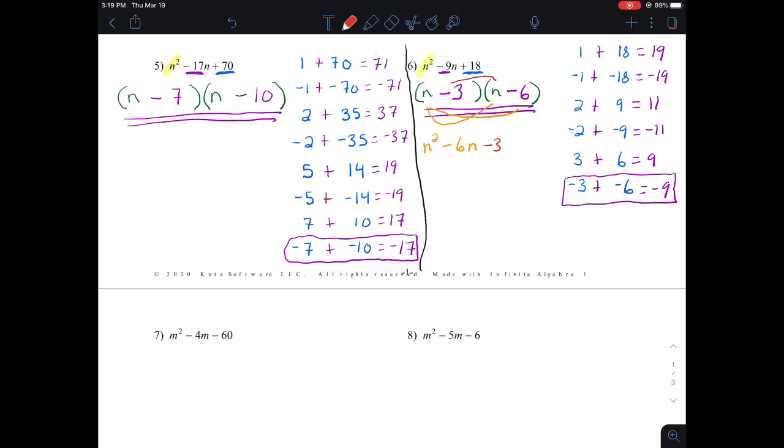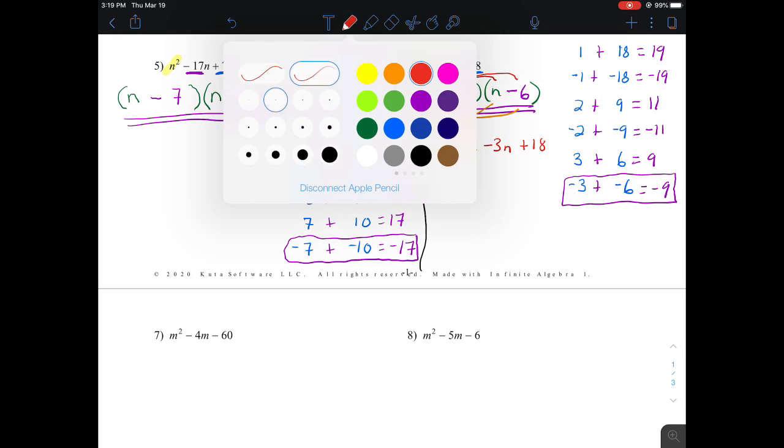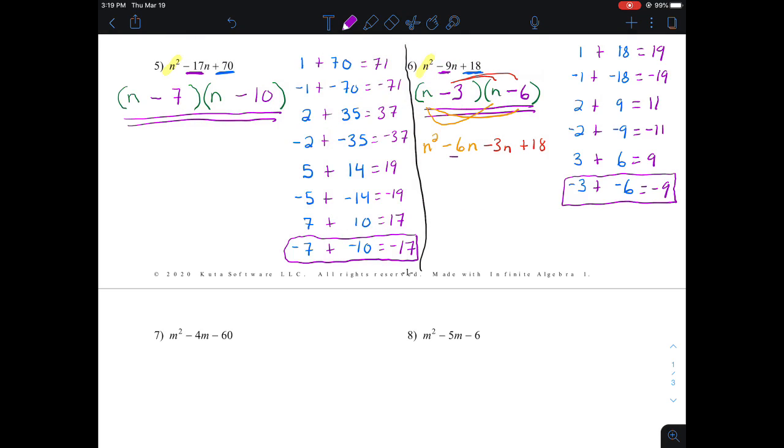I get minus 3n, and then negative 3 times negative 6 makes positive 18. Well, you'll see where those numbers show up. The negative 6 and the negative 3 are the same numbers we have right here. They'll add together to make that negative 9, and they'll multiply together to make that positive 18 on the end.